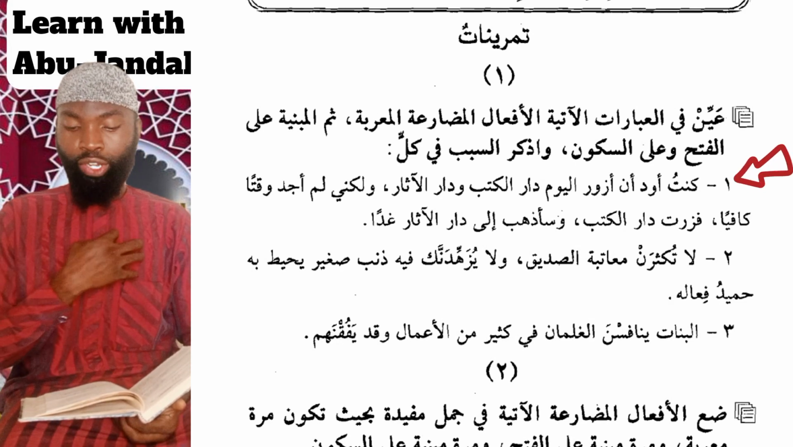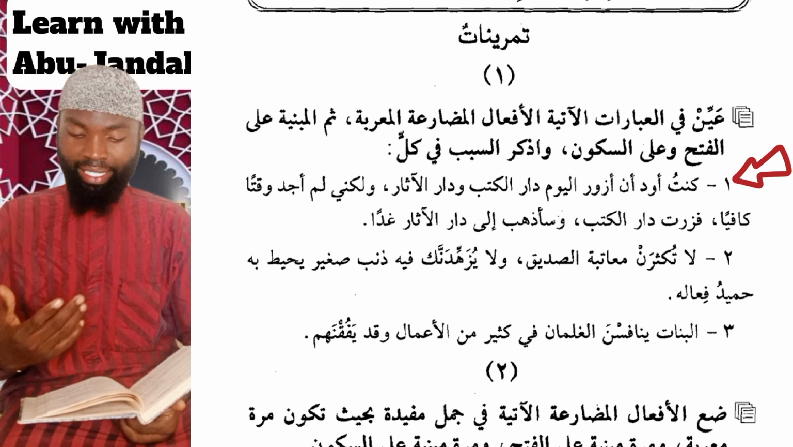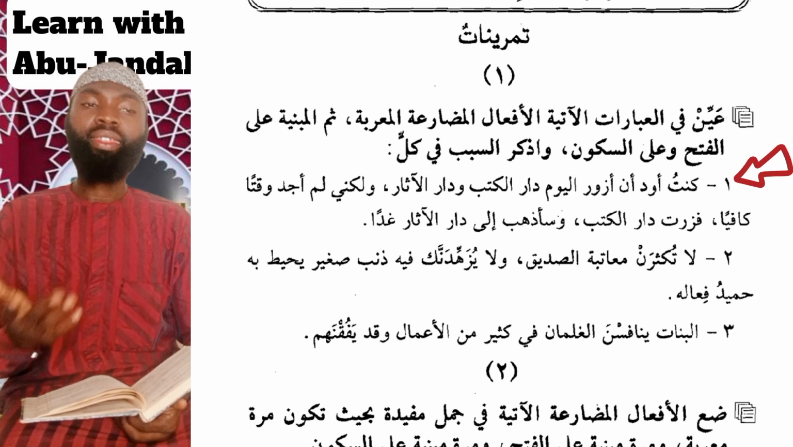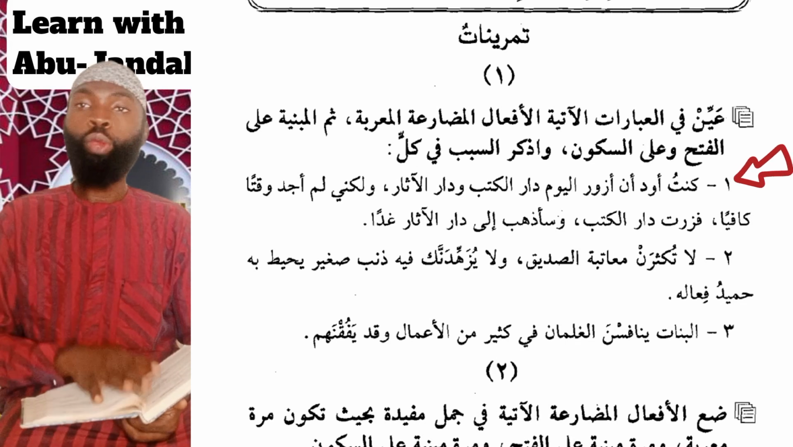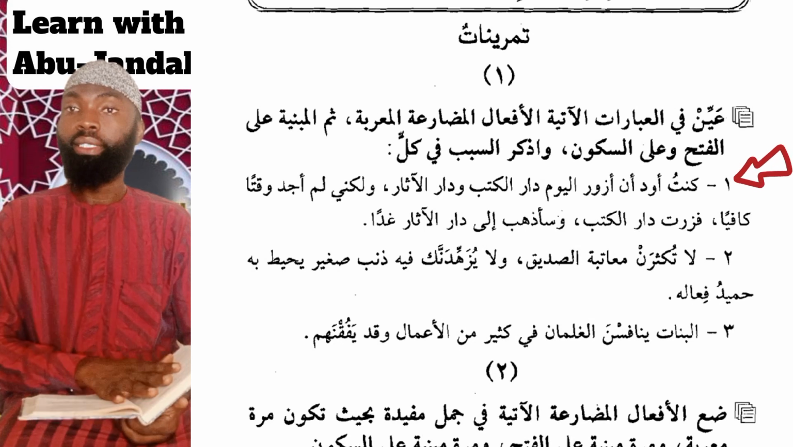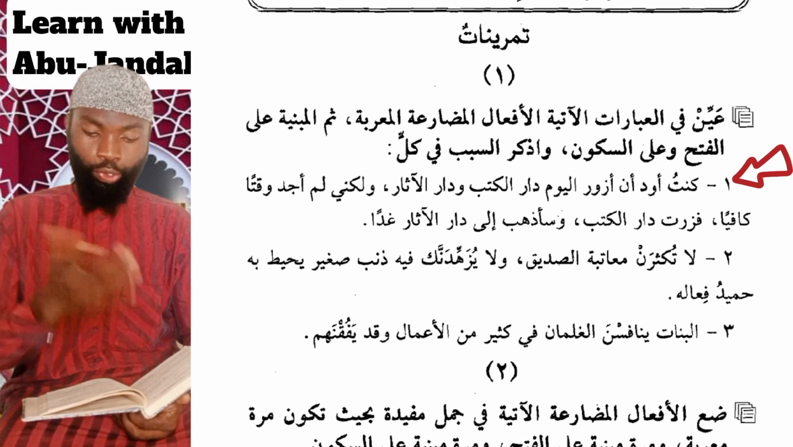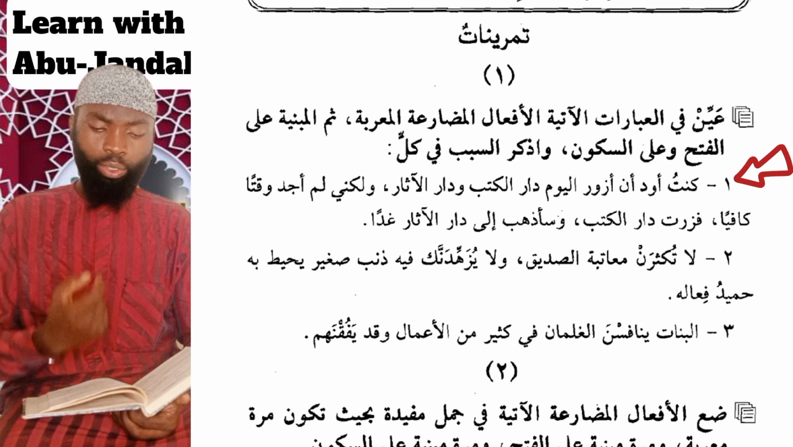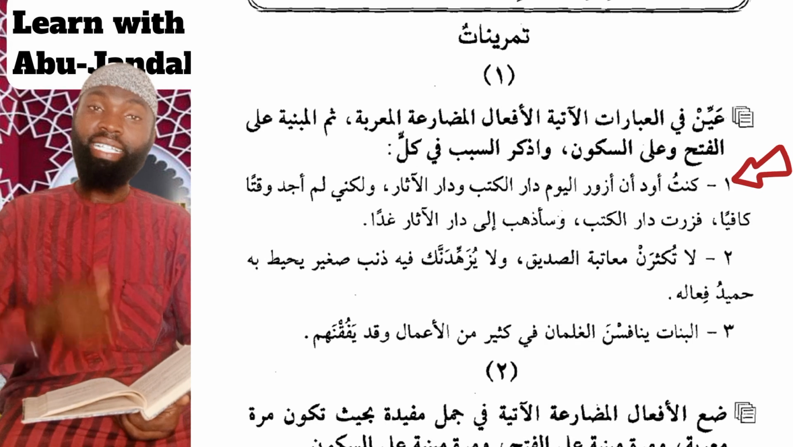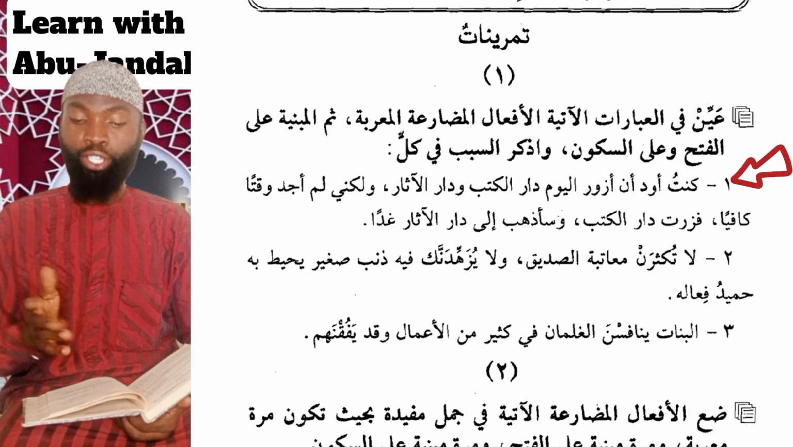Number 1: Kuntu awaddu an azura al-yawma dar al-kutubi wa dar al-athar. Today I would love to visit the home of books, meaning perhaps the library, and the home of history. What do we call such places, places we visit to see old things? The museum also. Wa lakinni lam ajid waqtan kafiyan, but I did not find enough time, so I visited the home of books, and I will go to the museum tomorrow.